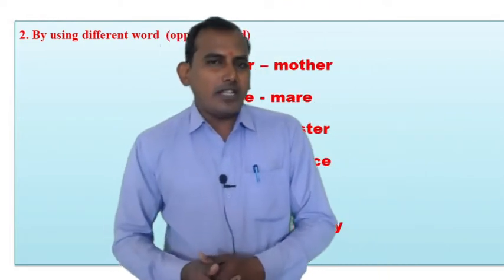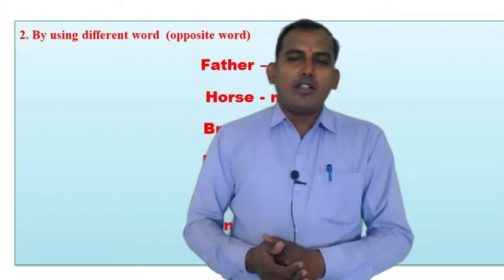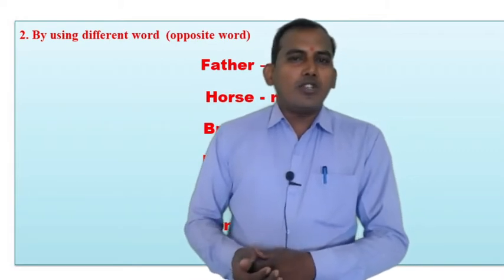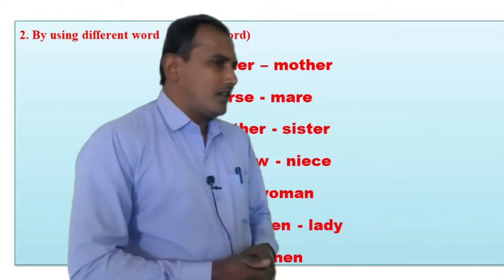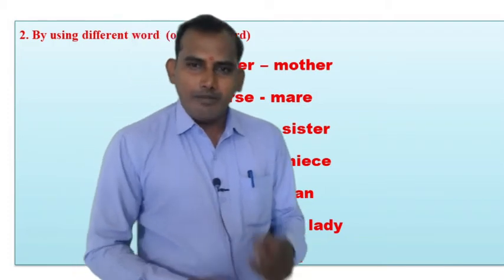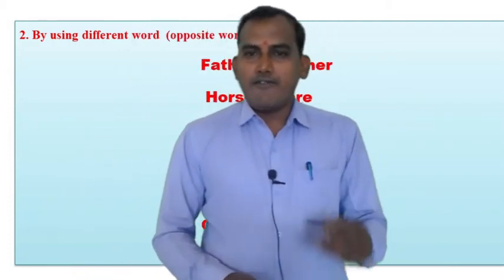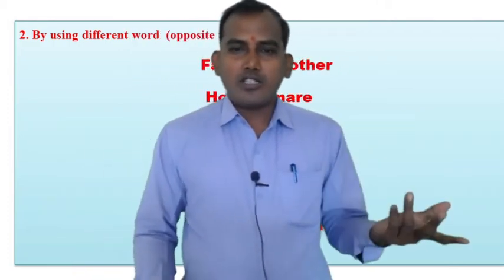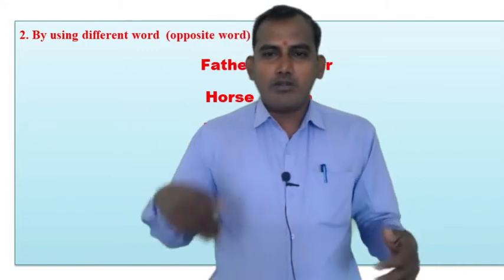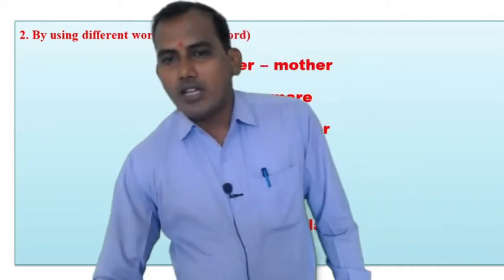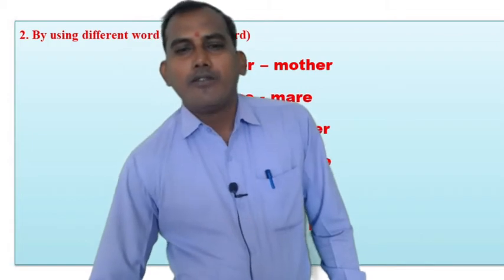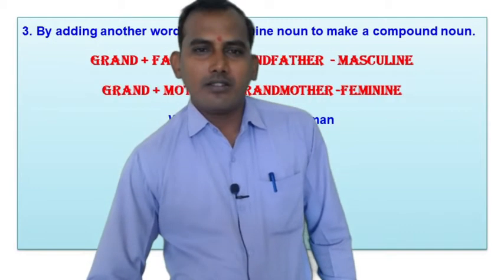So by using opposite words, we can form a feminine noun. Father, mother, horse, mare, boy, girl.